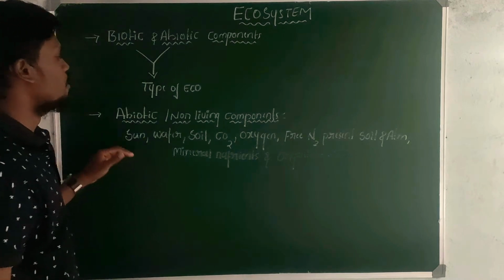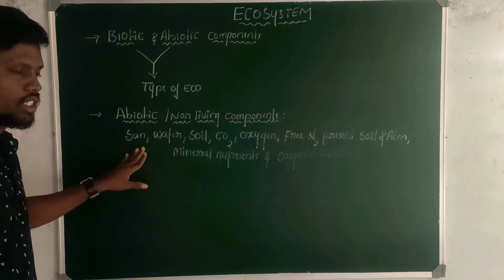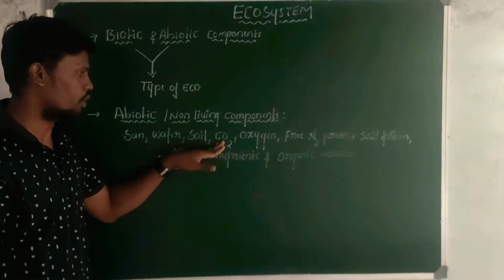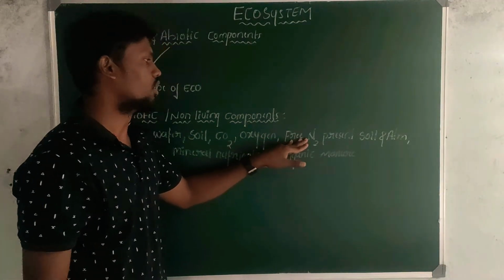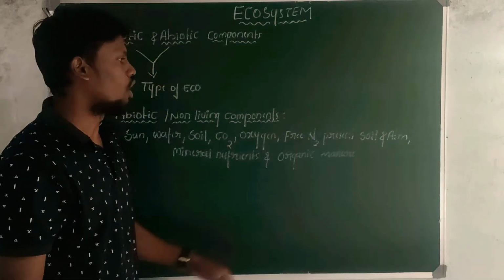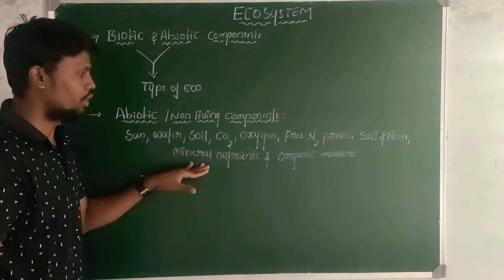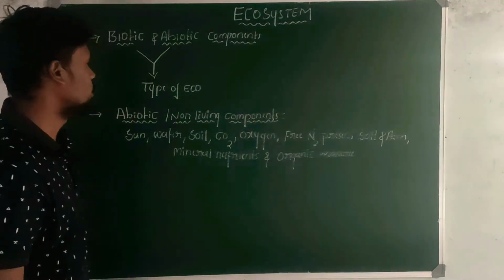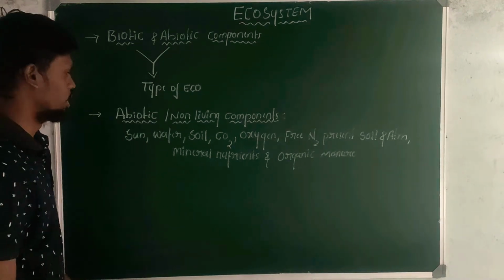These are abiotic components of ecosystem: sun, water, soil, carbon dioxide, oxygen, free nitrogen present in soil and atmosphere, and mineral nutrients and organic manures. Alright, this is about abiotic components of ecosystem.